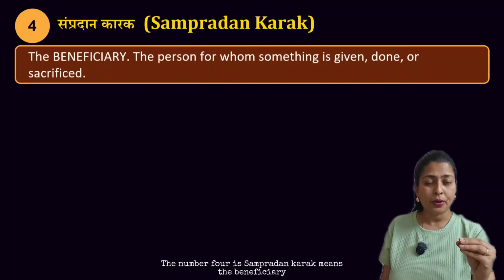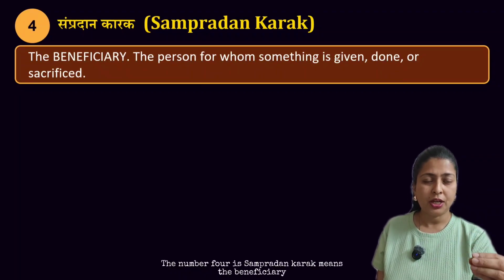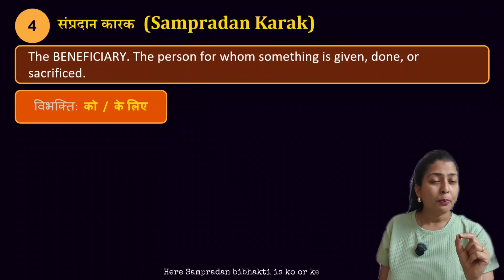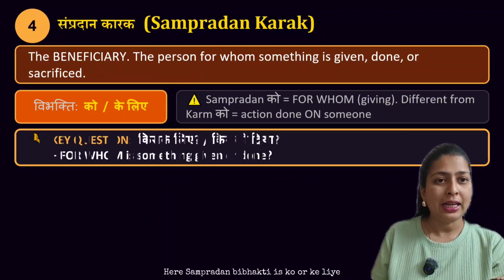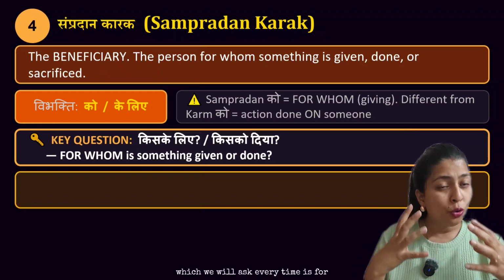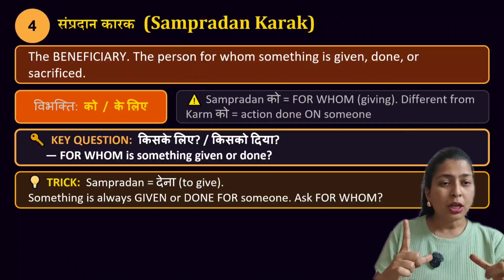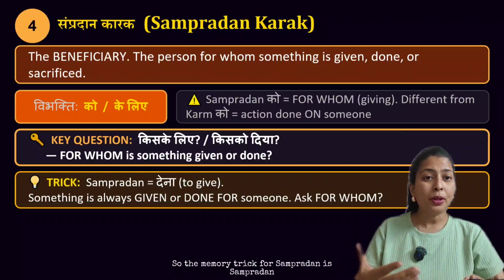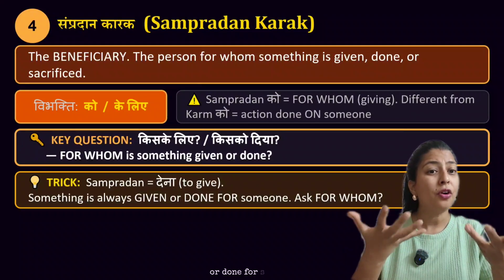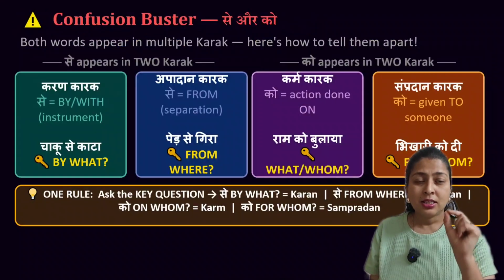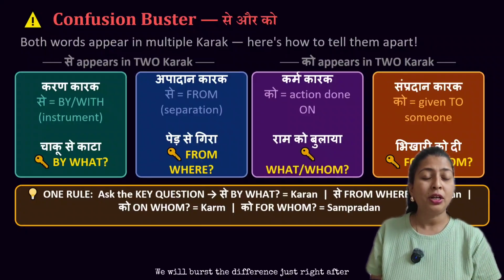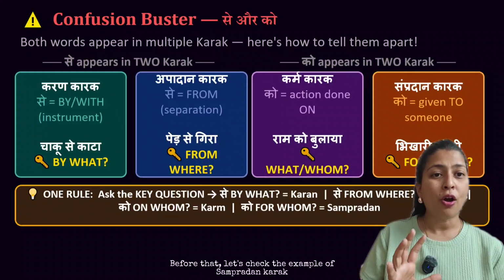So number 4 is Sampradan Karak, means the beneficiary, the person for whom something is being given or done. Here Sampradan Vibhakti is ko or ke liye. And the key question which we will ask every time is for whom or to whom. So the memory trick for Sampradan is Sampradan means किसी को देना. Something is always being given or done for someone. But here is a warning. Se also appears in Karan Karak. We will burst the difference right after. Before that, let's check the example of Sampradan Karak.